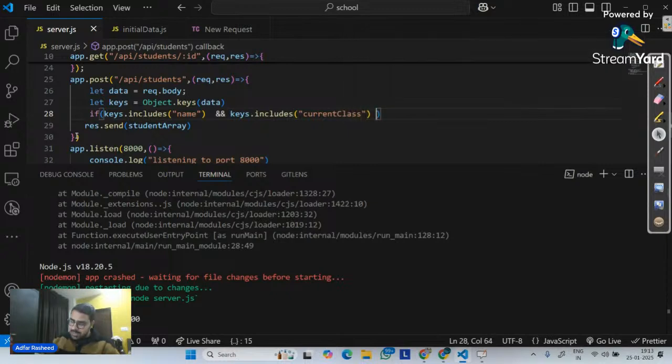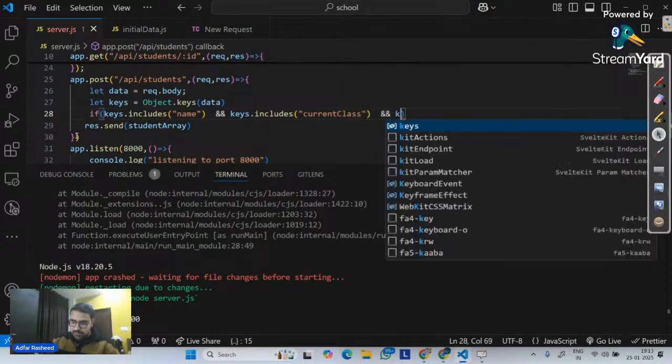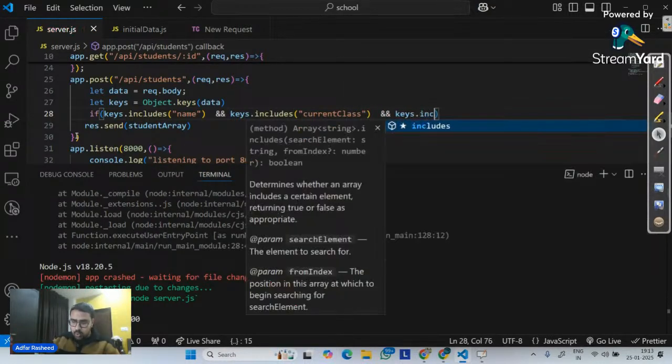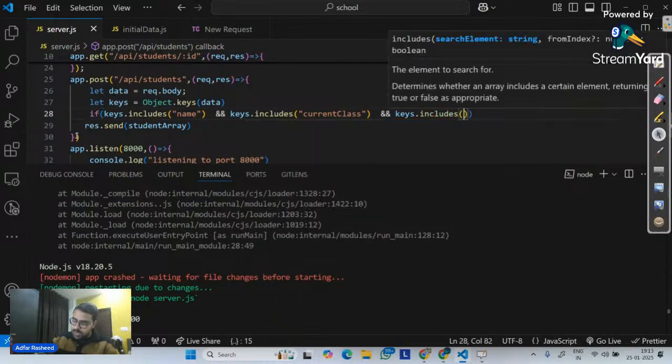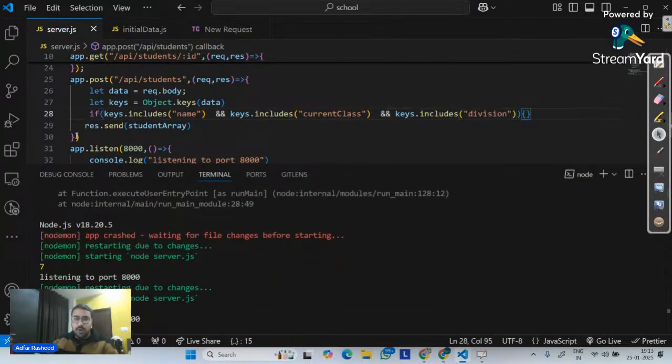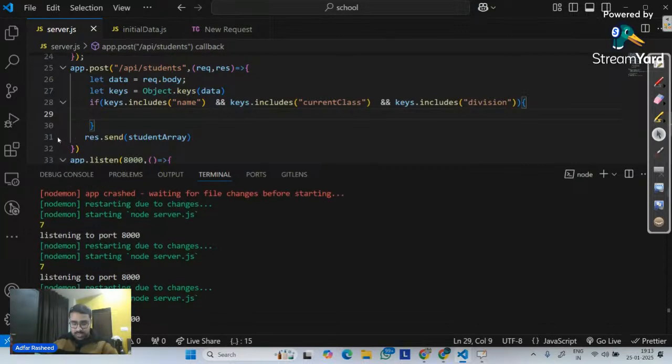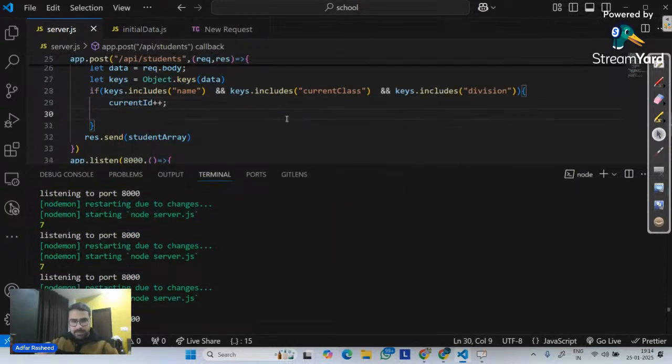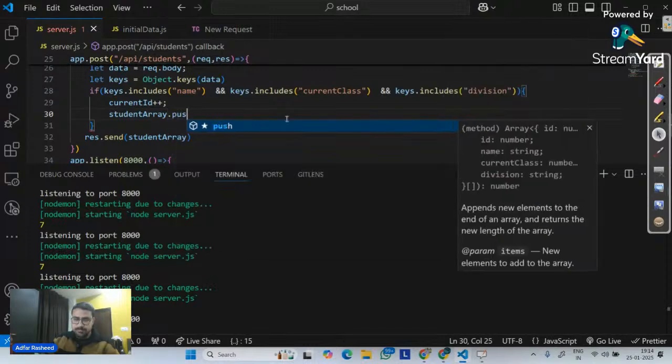And then over here another add, and please check whether this key is over there, include. Does it include over there what? Include division. If it includes all of them, if all of these three conditions are true, then only in that case please perform the fetch method. We somehow lost that. So let me implement currentID++ and then please go and tell it on my student array, please push.